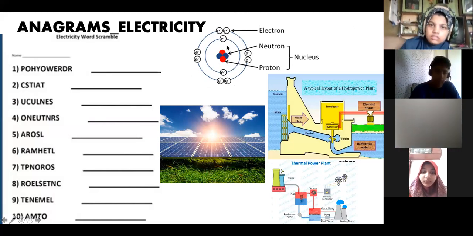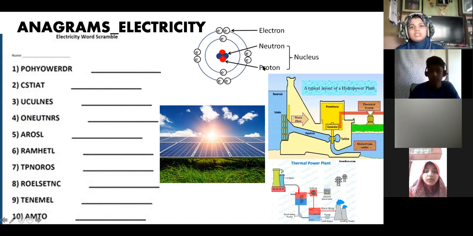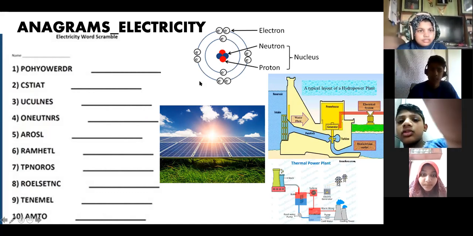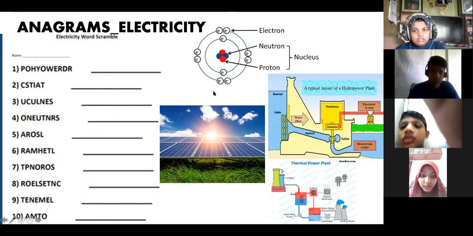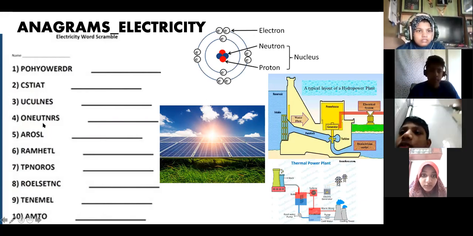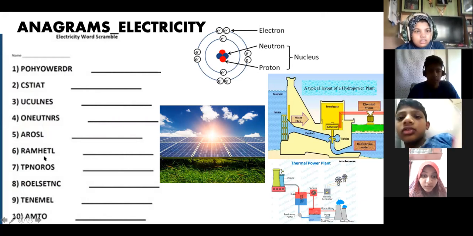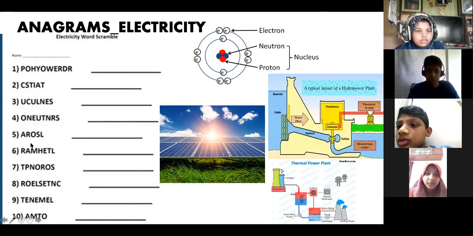At the center you have the nucleus, which contains neutral neutrons and positively charged protons, and outside you have electrons which are revolving in orbits. These are negatively charged. So this is the structure of the atom. So the fourth one is neutrons. What is the fifth one?